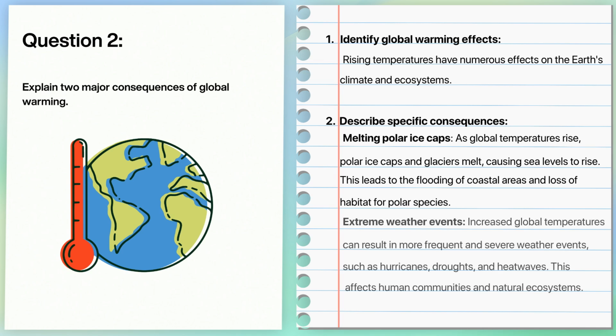Another is extreme weather events. Increased global temperatures can result in more frequent and severe weather events, such as hurricanes, droughts, and heat waves. This affects human communities and natural ecosystems.